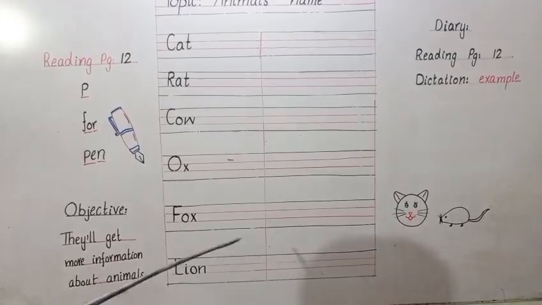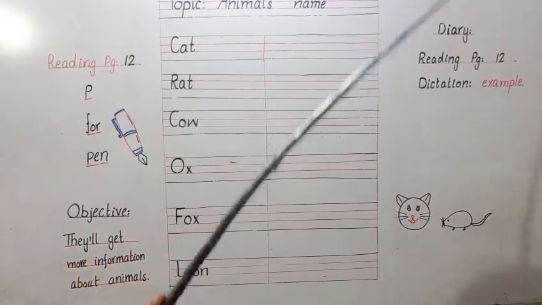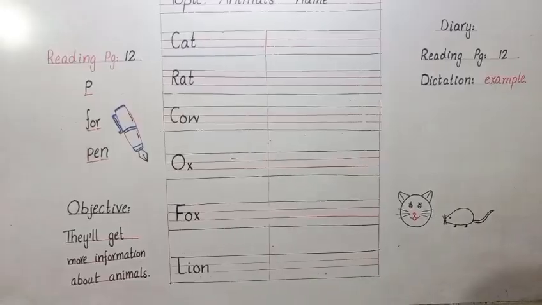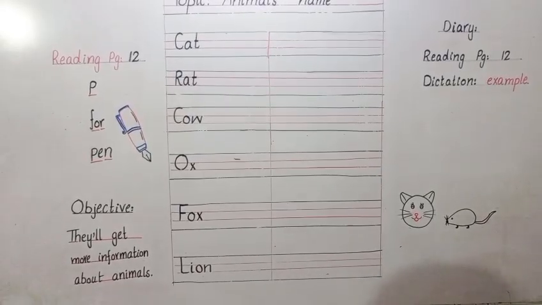Okay. Now here is your diary. Reading page number 12 and dictation word is example. What's the spelling of example?